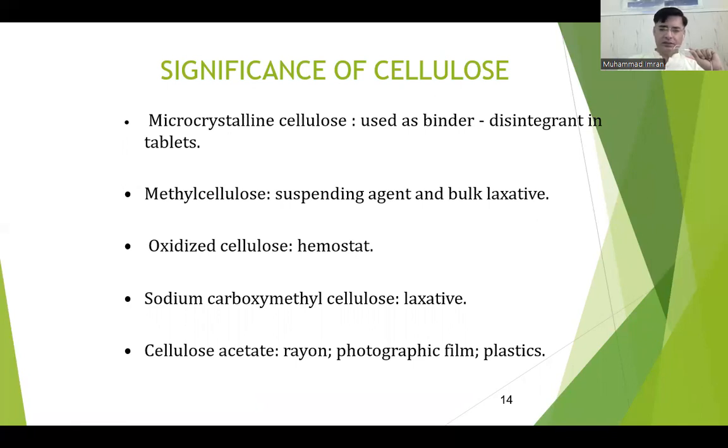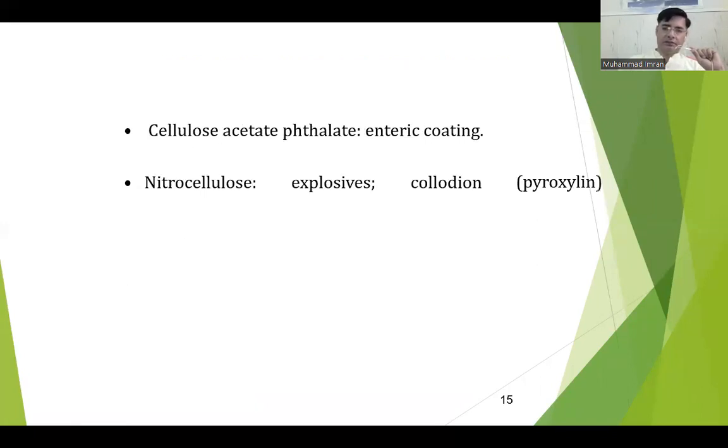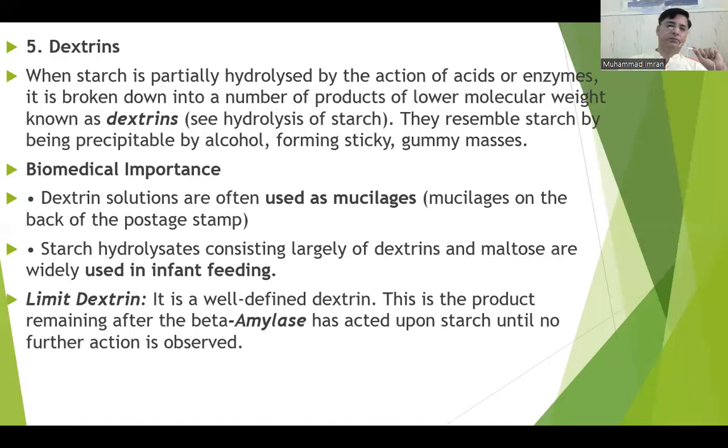Cellulose acetate, rayon, photographic film, and plastics have many applications. Cellulose acetate phthalate is used in enteric coating. Then nitrocellulose is used in explosives. It is also used in collodion.